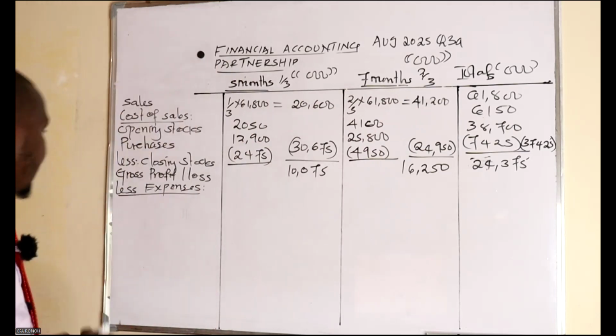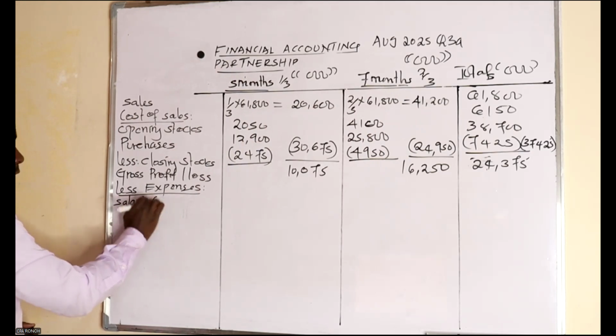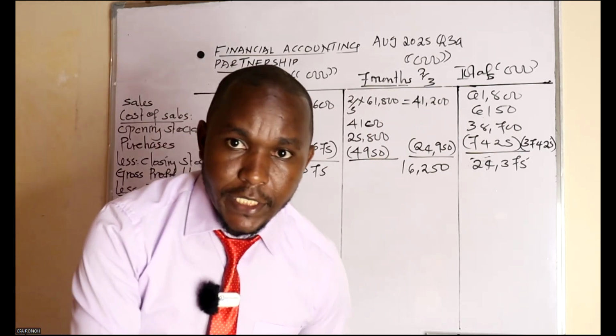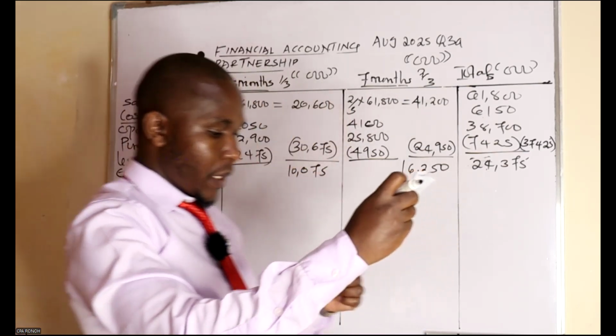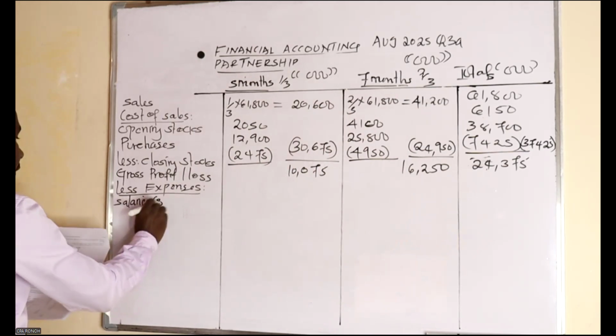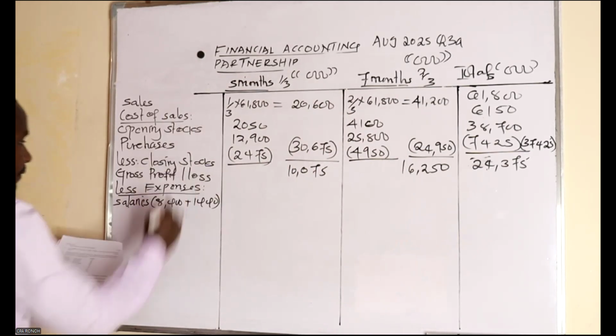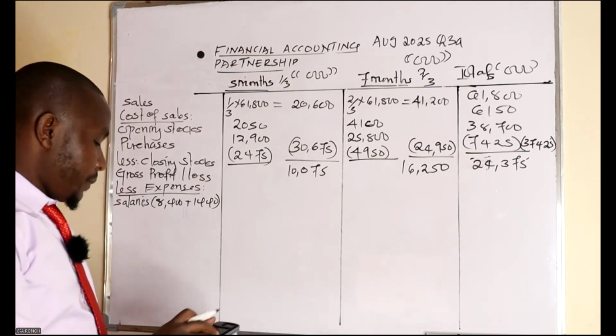So we start with the salaries. Note number one was relating to salaries, which we are going to check in the trial balance. The salaries in the trial balance are 8,400 plus the accrued, which is 1,440, note number 1 for Carol.